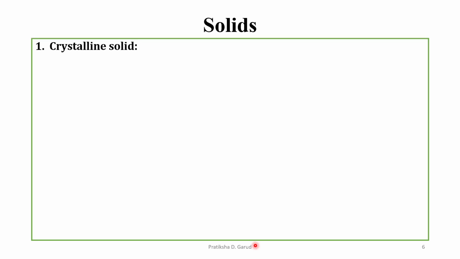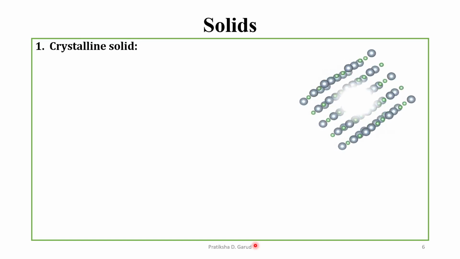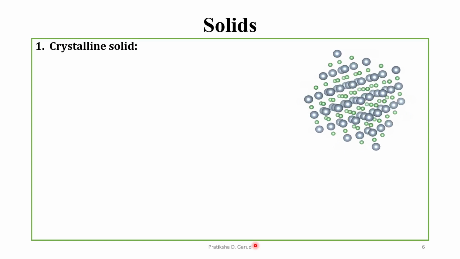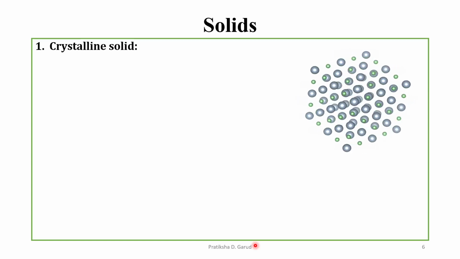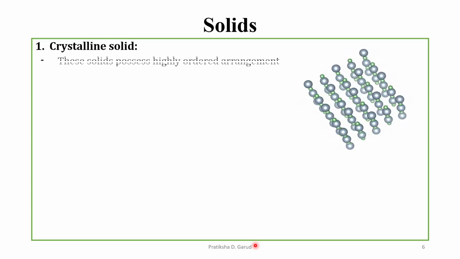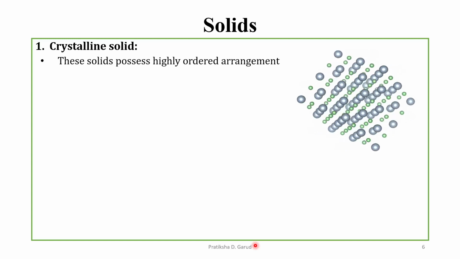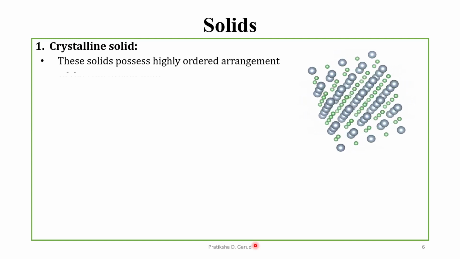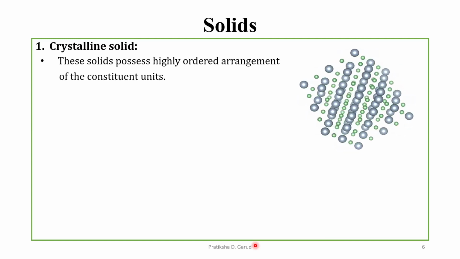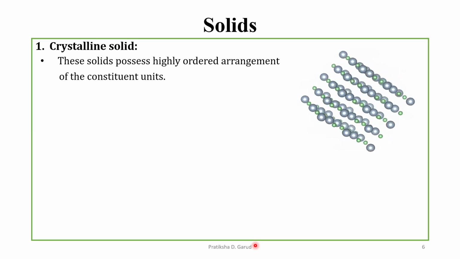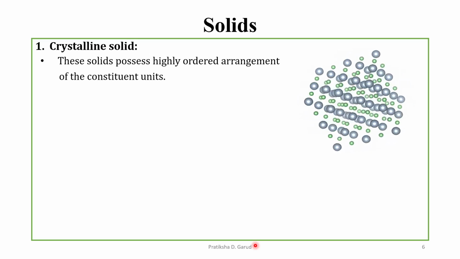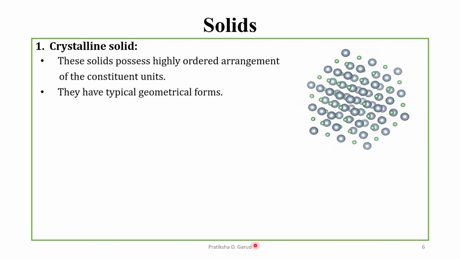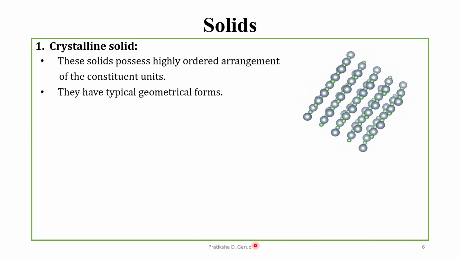The first type is known as a crystalline solid. This is the figure of the crystalline solid. These solids possess a highly ordered arrangement of the constituent units. Here we can say that there is an ordered pattern of the cations and the anions. They have typical geometrical forms.